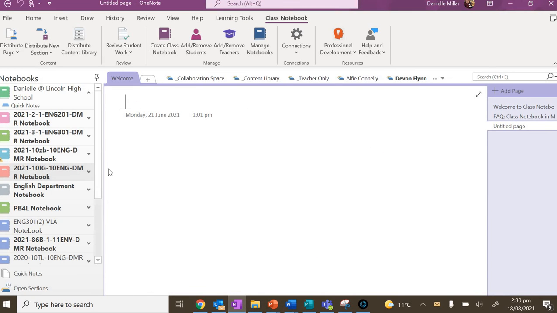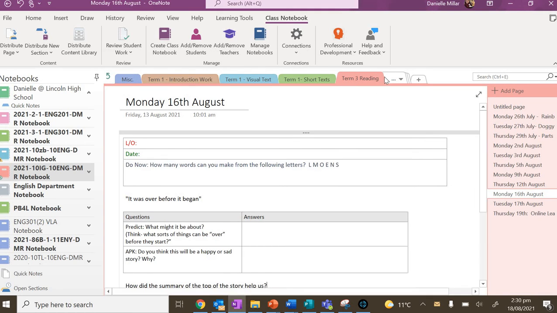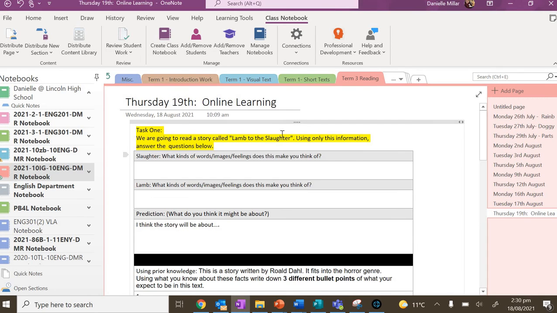Okay, so in OneNote, and obviously yours will be a bit different, but in the TNIG folder, and then we'll just use Alfie's. What you want to do is get into the Term 3 reading tab, and today is Thursday the 19th, so same as normal. You're just going to complete the stuff here. There's no LO or anything like that. What we are doing today is reading a story called Lamb to the Slaughter, and doing some pre-reading work around that.